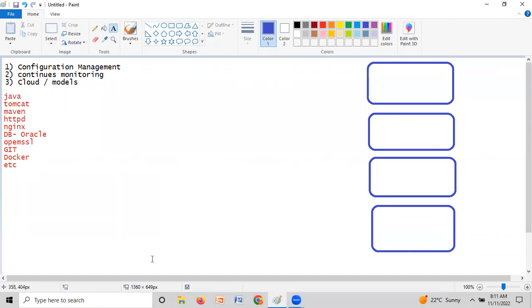Can anyone tell me? Chandra, can you tell me? You got my point? We have 4 servers, and within them I want to install Java, Tomcat, Maven, HTTP, Nginx, Oracle, some kind of access. Let us say 10 softwares are required. So how much time will it take to install all this configuration?